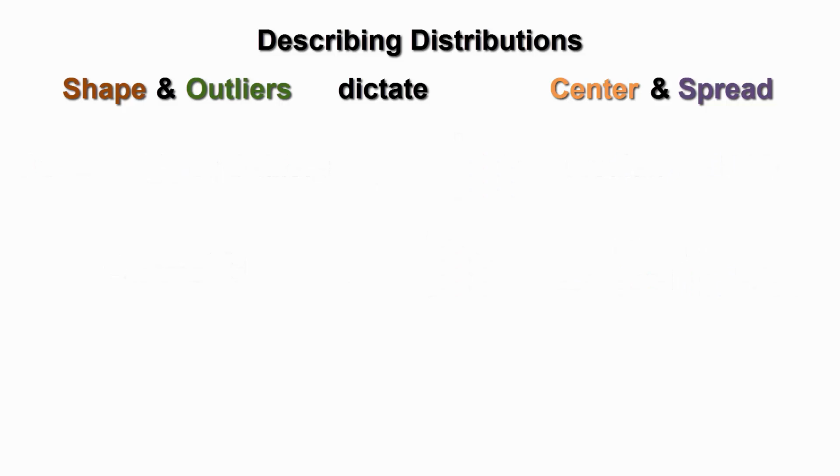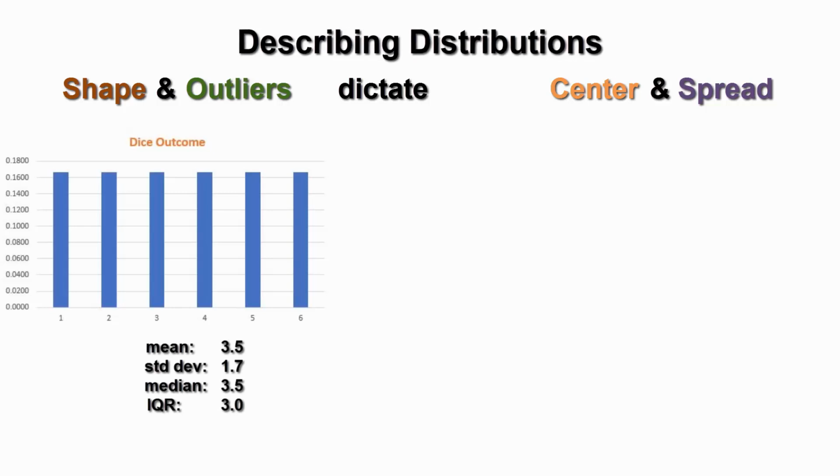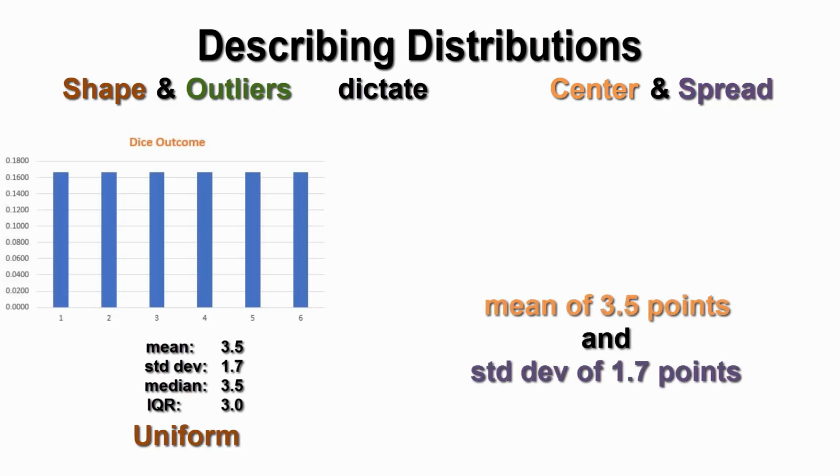Let's consider a sample involving two players who each roll a single die. The winner is the person with the highest number rolled. The distribution of points per one roll is this. Here's the mean, standard deviation, and IQR. So, points are distributed uniformly with no outliers. The center is the mean of 3.5 points, and the standard deviation is 1.7 points.